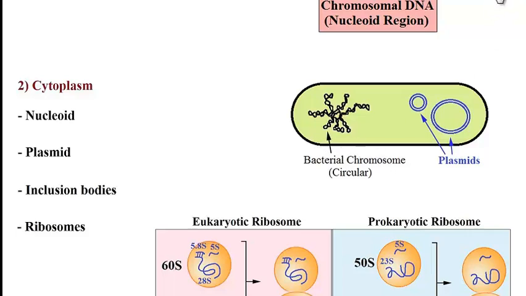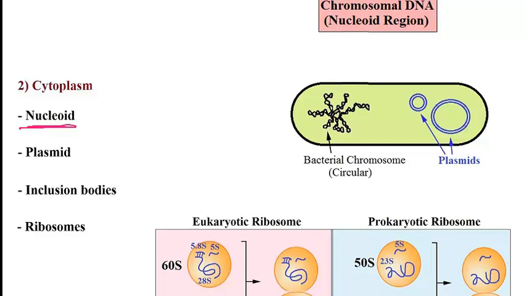All right. Then the next component of prokaryotes is cytoplasm, which is basically a semi-fluid solution that is encased by the plasma membrane. And the structures that you will find inside prokaryotic cells include a nucleoid. So nucleoid is basically the region that contains the coiled circular DNA. You know how we just discussed that in bacterial cells, the circular chromosome does not have any nuclear membrane, but the region inside the bacteria where you find this coiled circular DNA is referred to as the nucleoid.